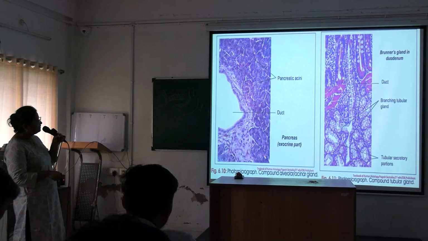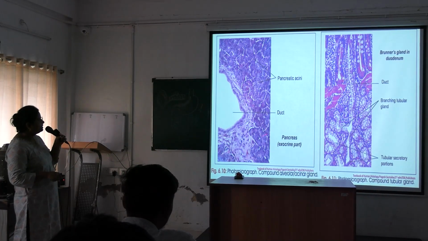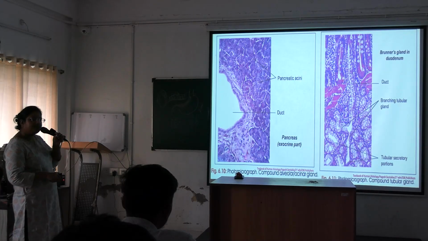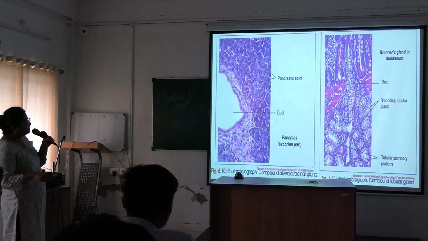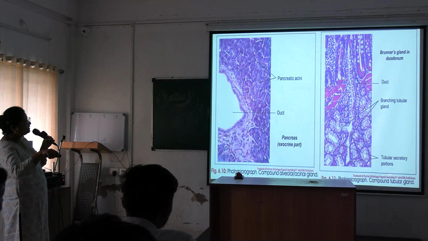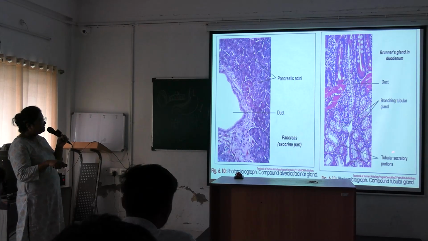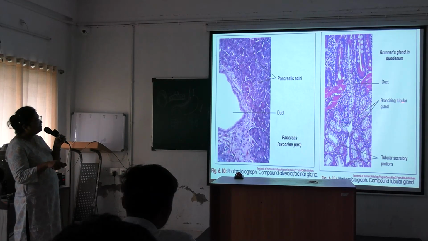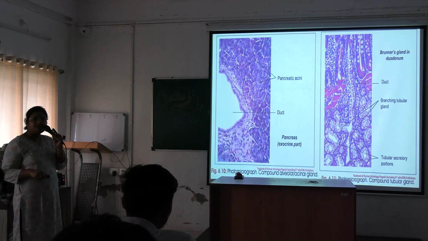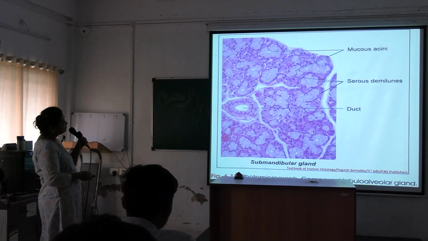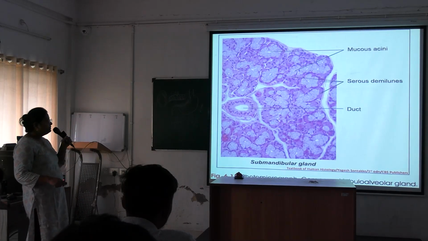Next is a compound alveolar or acinar gland, the pancreas, exocrine part. This is the exocrine part of the pancreas, and this is some part of the endocrine part. And here is a compound tubular gland. There are tubular secretory portions, branching tubular glands, Brunner's glands of the duodenum. Example is Brunner's gland.